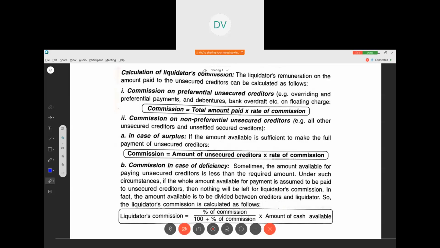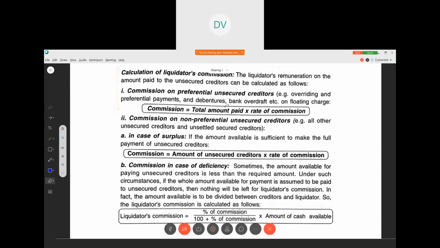One of the important things in the liquidator's final statement preparation is the liquidator's commission. Here I'm not going to explain everything. While doing the problems, I'll explain, so you should not feel burdened. Simple thing you should understand. See, commission. Why is commission paid? These creditors think, okay, if we are going to get our amount, we are going to pay you the commission, because it is unsecured, right?